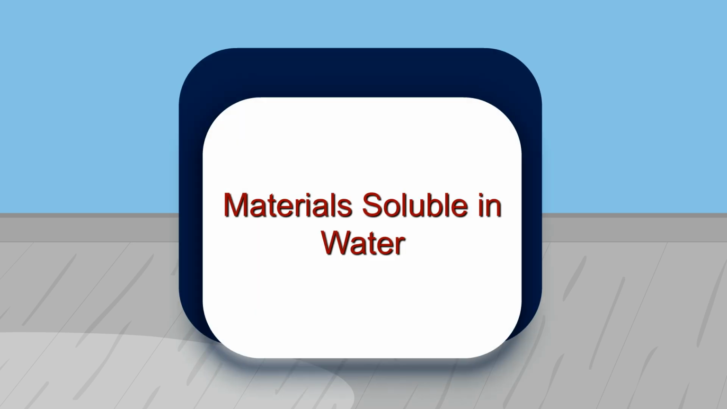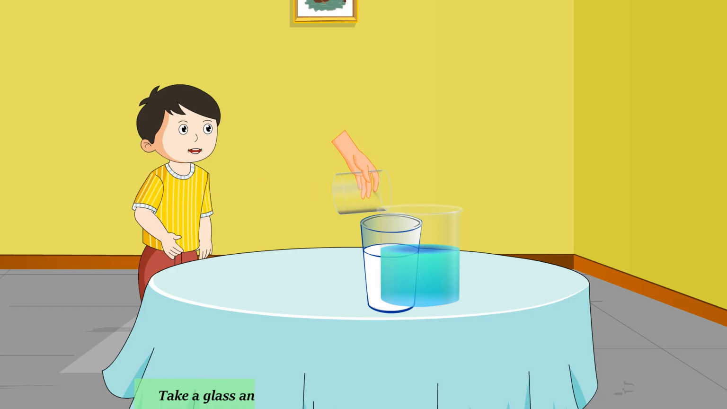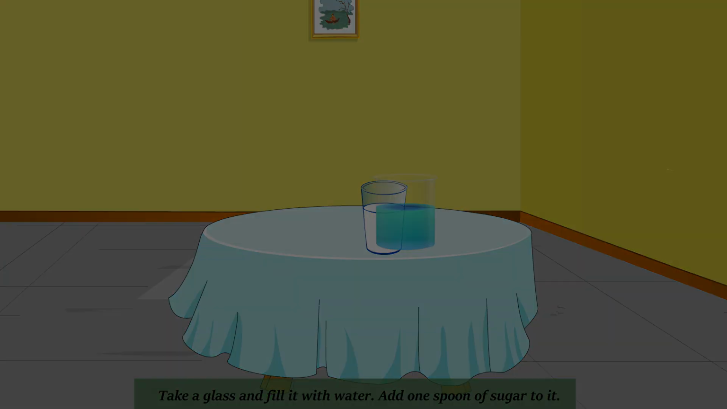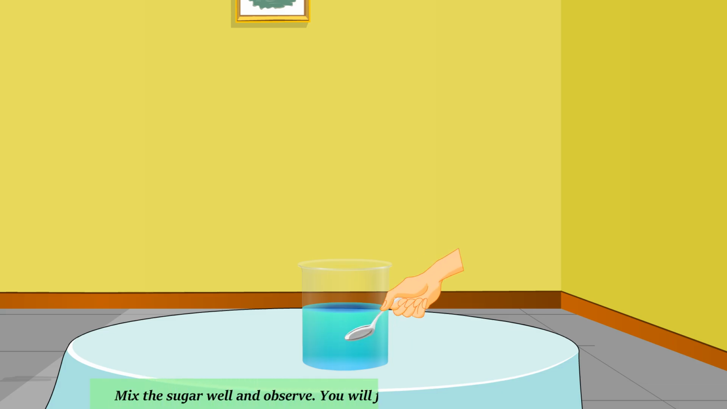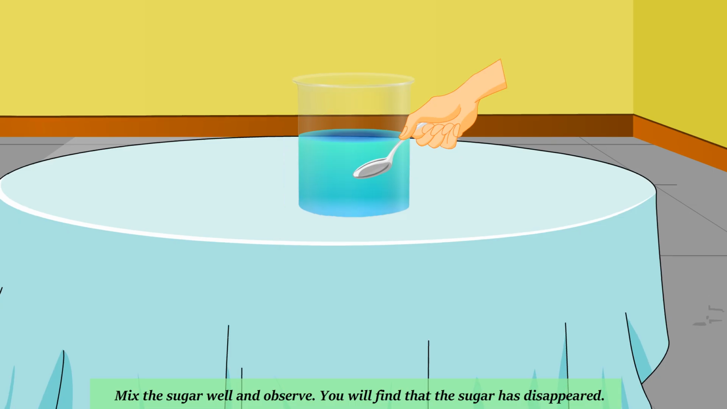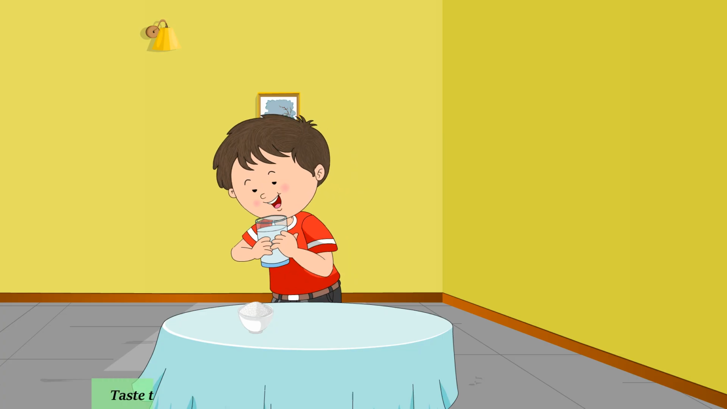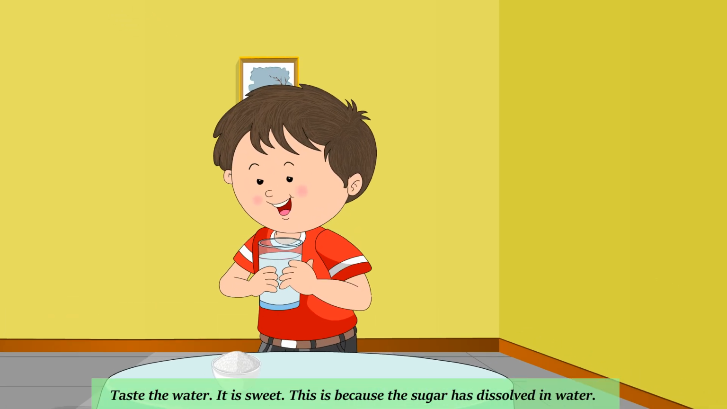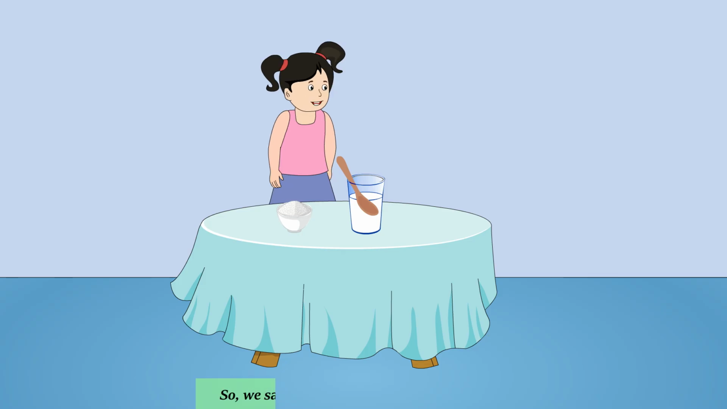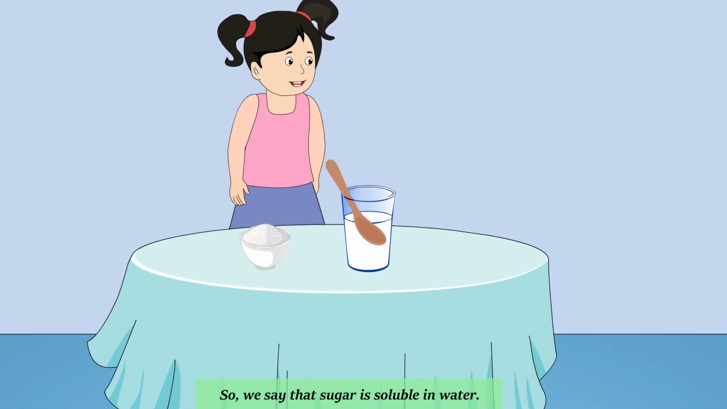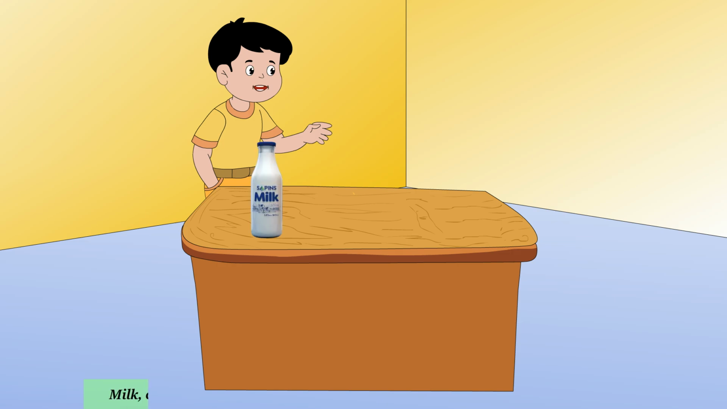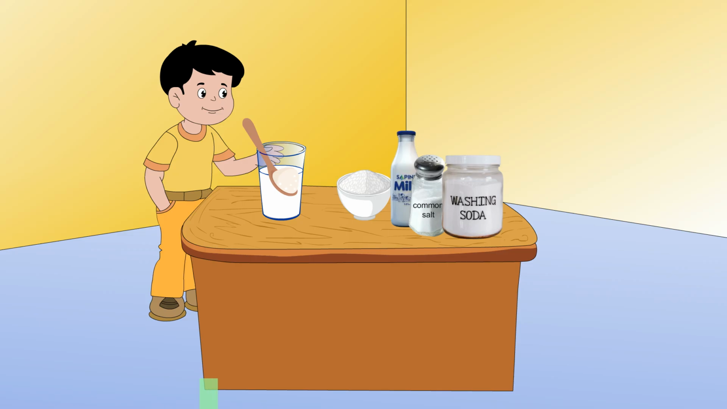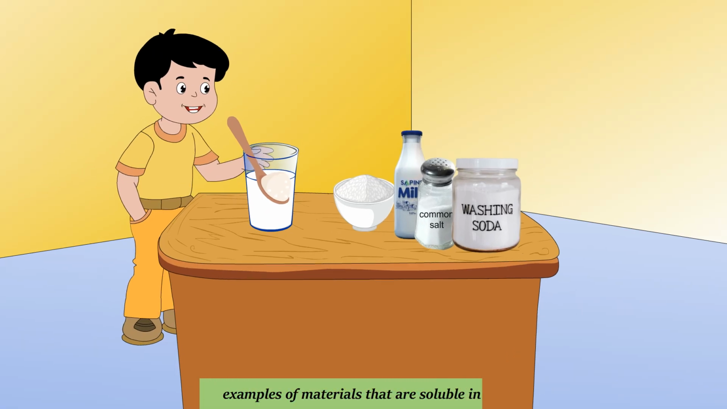Materials soluble in water. Take a glass and fill it with water. Add 1 spoon of sugar to it. Mix the sugar well and observe. You will find that the sugar has disappeared. Taste the water. It is sweet. This is because the sugar has dissolved in water. So, we say that sugar is soluble in water. Milk, common salt, washing soda, potassium permanganate are other examples of materials that are soluble in water.